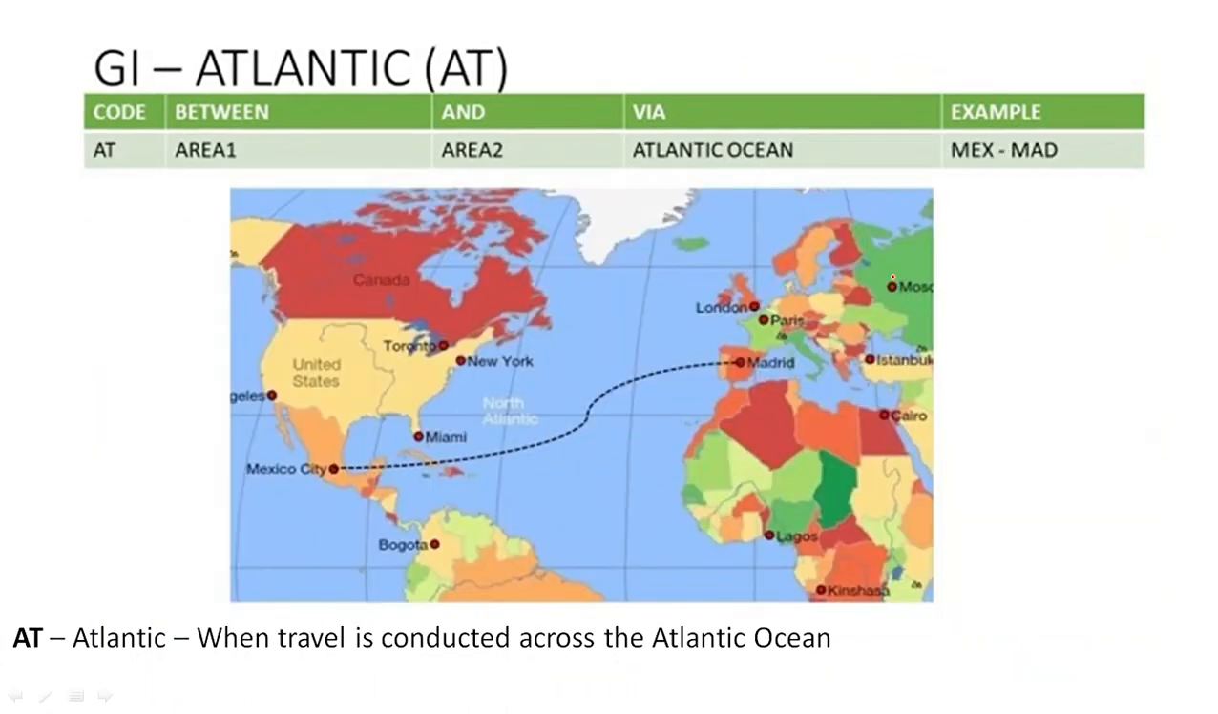Next we have Atlantic. In this case, travel is conducted across the Atlantic Ocean. Here we have Mexico City in Area 1 and Madrid in Area 2, and it is through the Atlantic Ocean, so the GI will be AT. So Atlantic is when a journey is through the Atlantic Ocean and it is between Area 1 and Area 2.